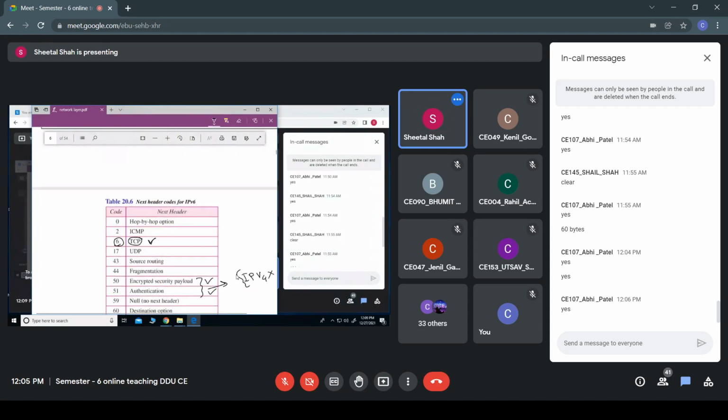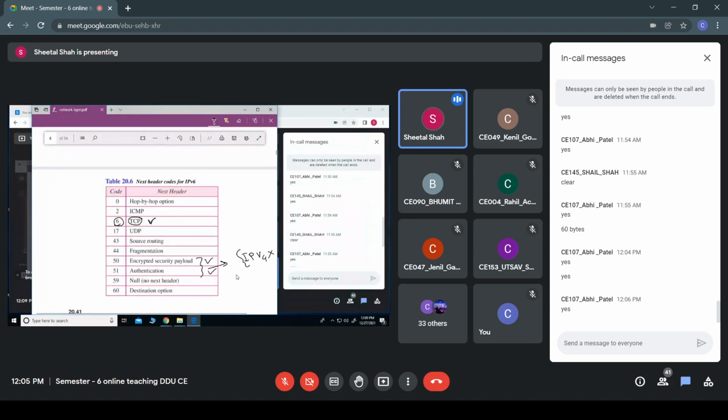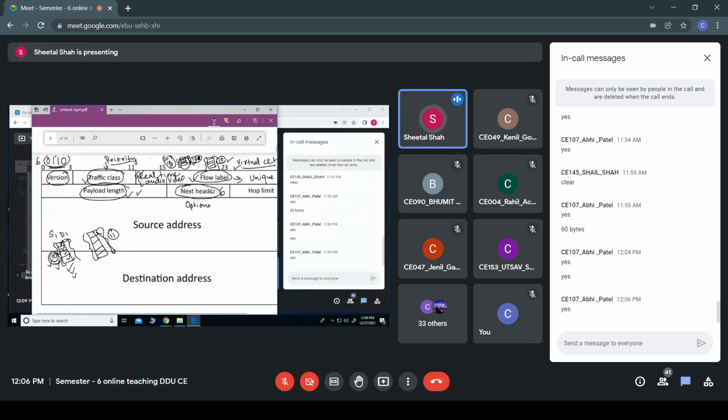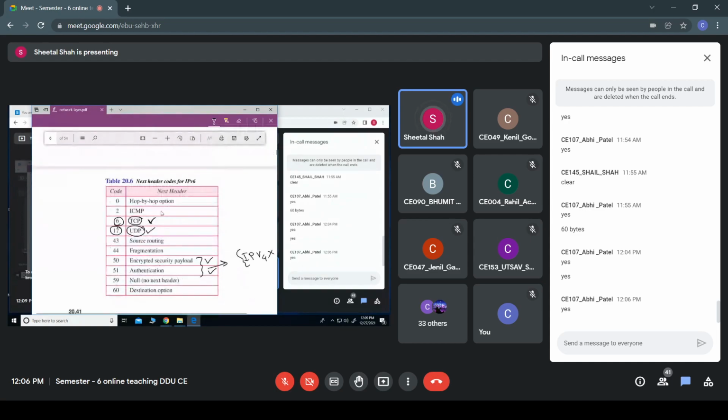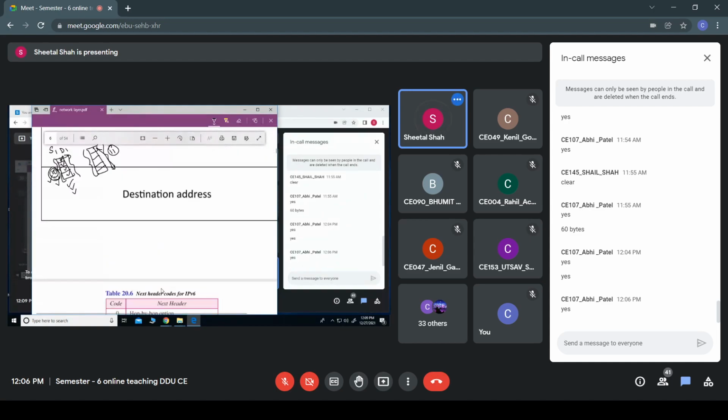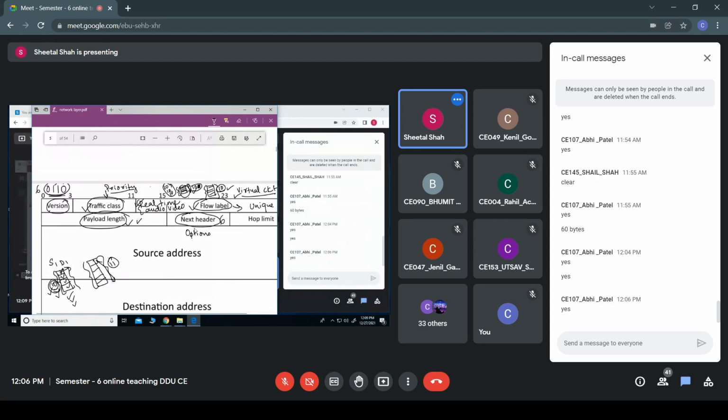Then here you can also see that if the packet is UDP, that means it is connectionless, the user datagram protocol, and the next header field would be 17. So in the next header field, based upon the type of protocol which is used, it provides the corresponding value. Follow? Then comes the hop limit.